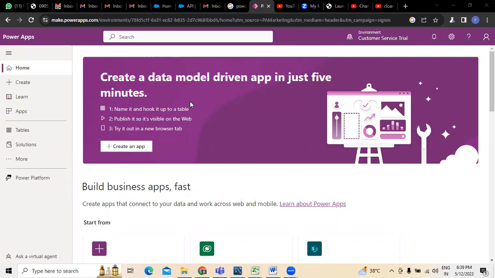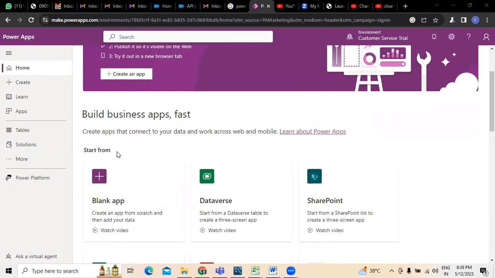Power Apps is majorly used to reduce the development cost for people working in the field of application development. In that context, today I'm going to show you how to build a basic blank application in Power Apps.